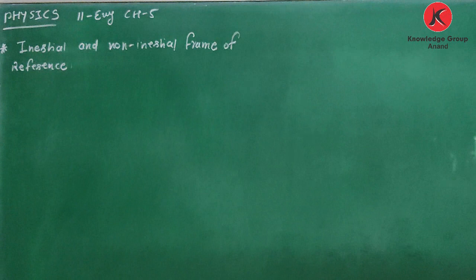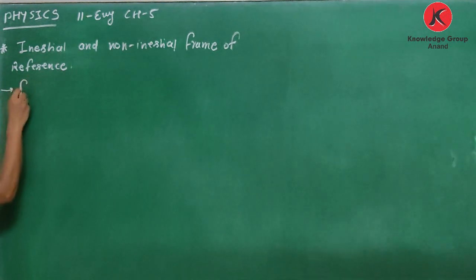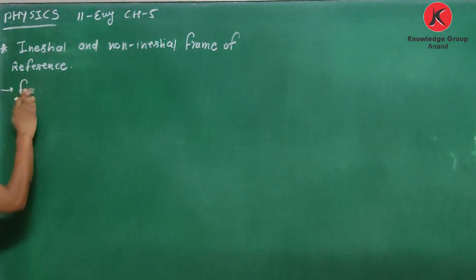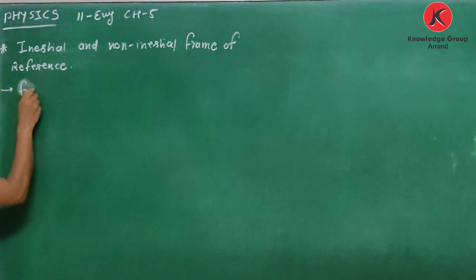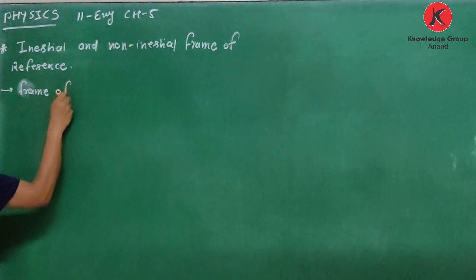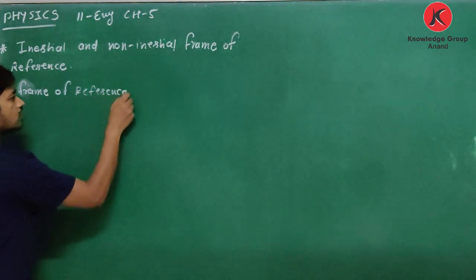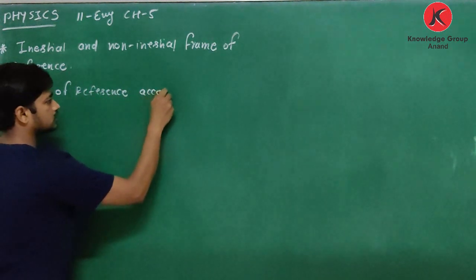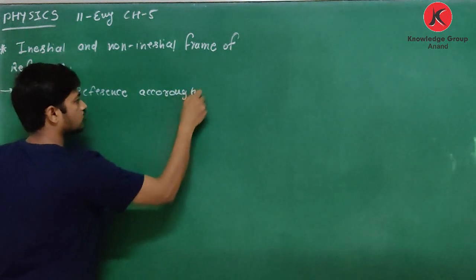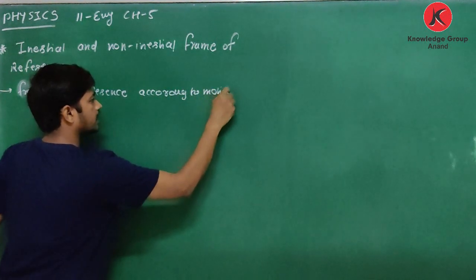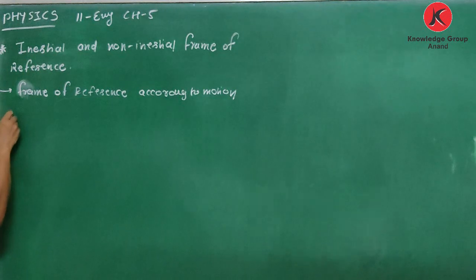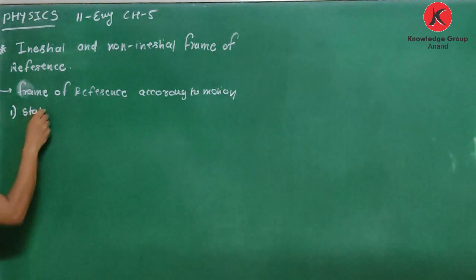A frame of reference, according to its motion, may be stationary.